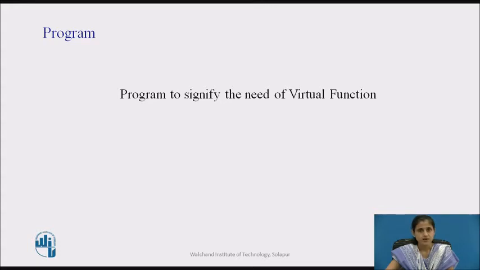Dynamic binding requires use of pointer to objects. Pointer to object of a base class type are compatible with pointers to object of derived class. So, we can use a single pointer variable to point to objects of base class as well as derived classes. Let's see a program which signifies the need of virtual function.